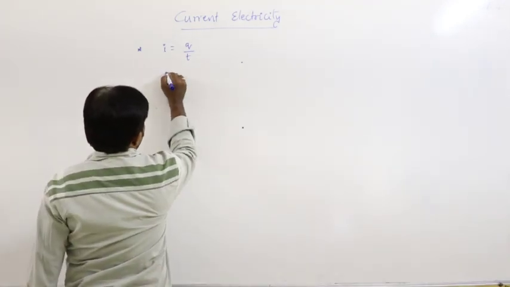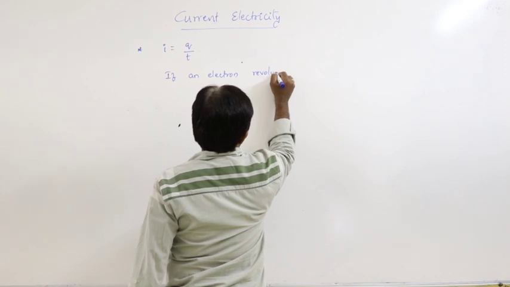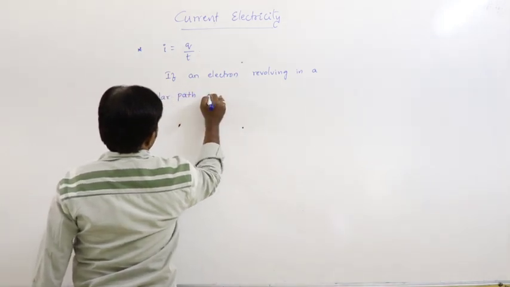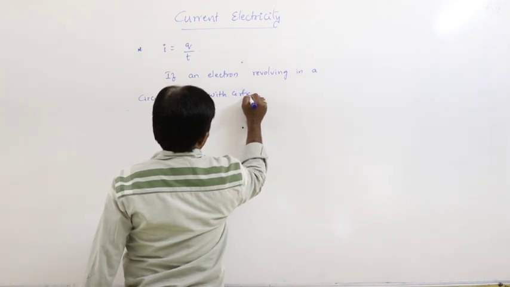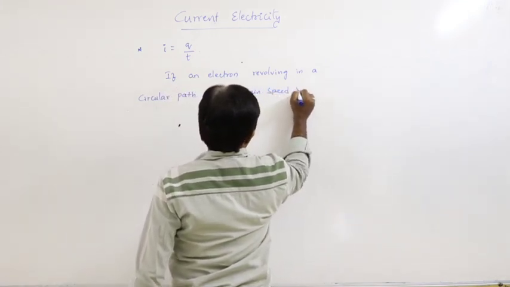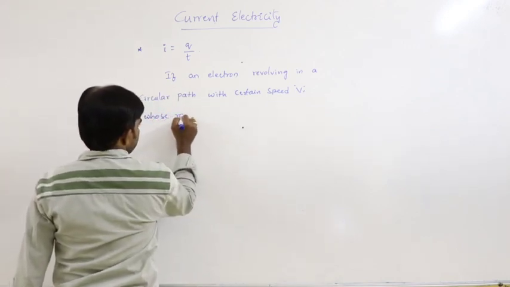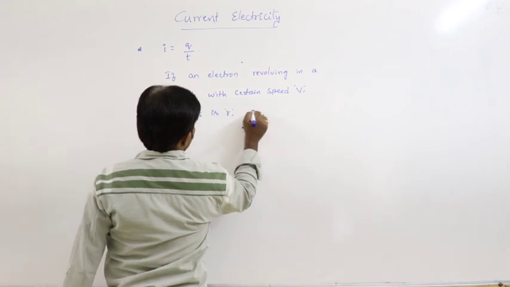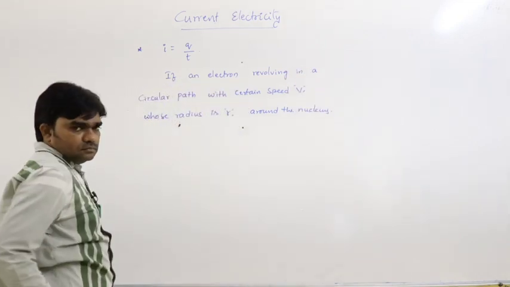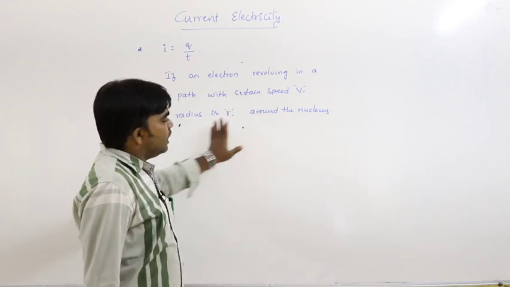So now here the question is, if an electron is revolving in a circular path with certain speed v, whose radius is r, around the nucleus.